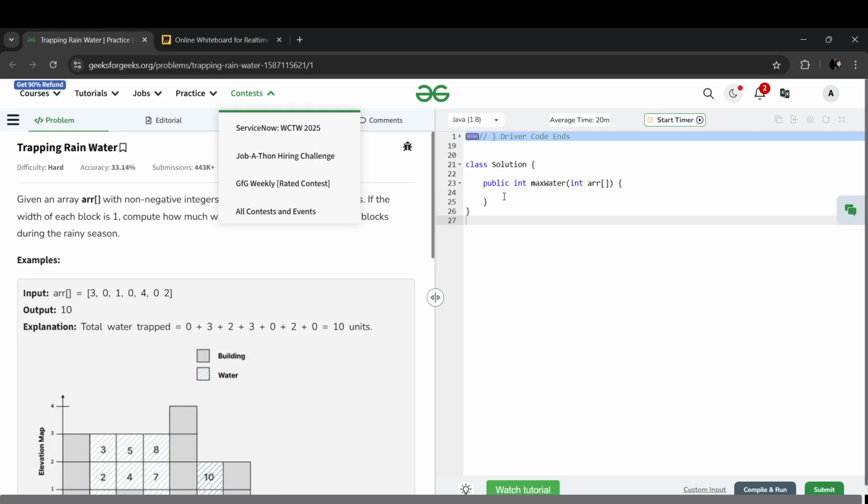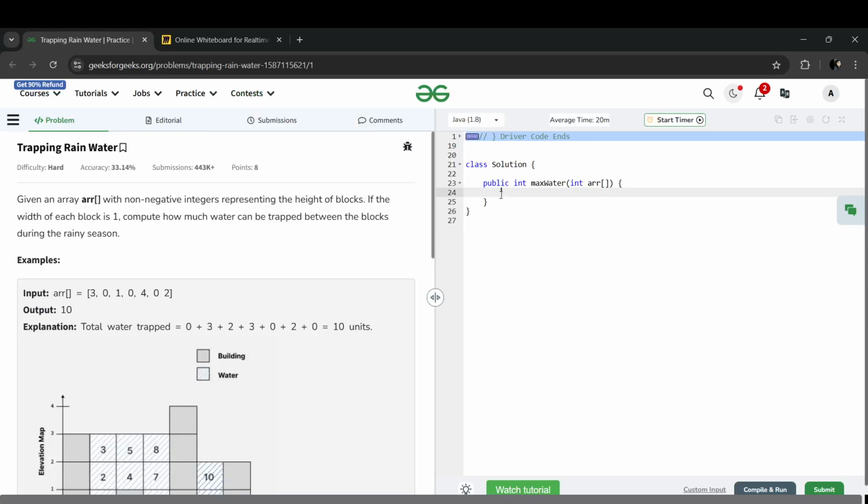Coming to the coding part, for this part I will take out array.length. Now if it is 1 or if it is 0, then I will be returning 0. Then I will be taking 2 arrays. Let us name it left max.